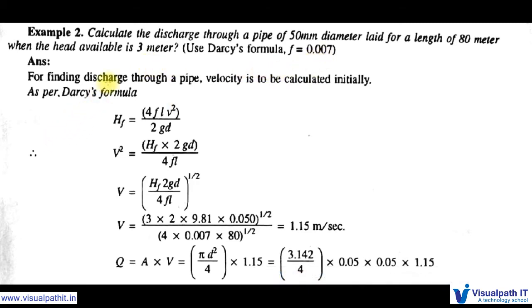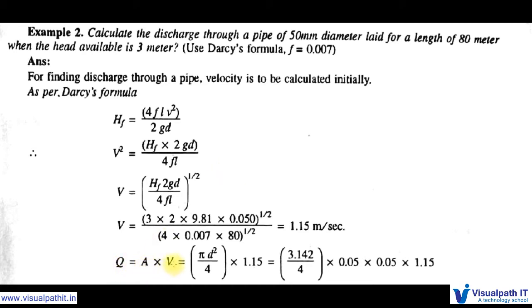So here what we need to calculate is the discharge through a pipe. Discharge we need to calculate. Here we'll see, for finding discharge through a pipe, velocity is to be calculated initially as per Darcy's formula. Here we should know discharge, how we calculate discharge. What is the formula for discharge?